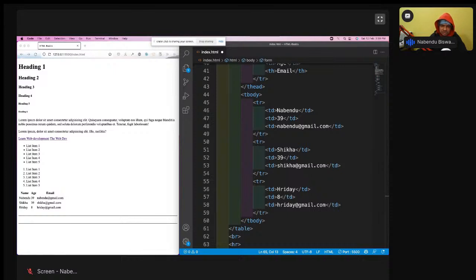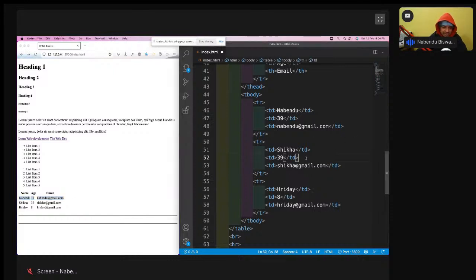Why is it known as table row? Because it's a row. A row is always from left to right. Left to right is known as row. Column is from top to down. Row is always from left to right, and it is different from a row which you have in school. Okay, enough of that.